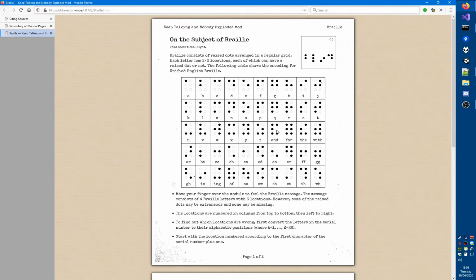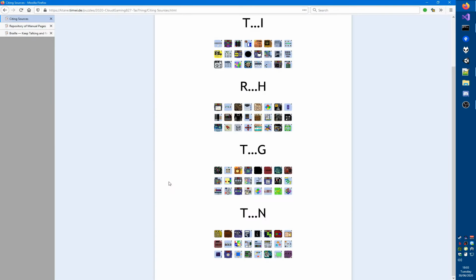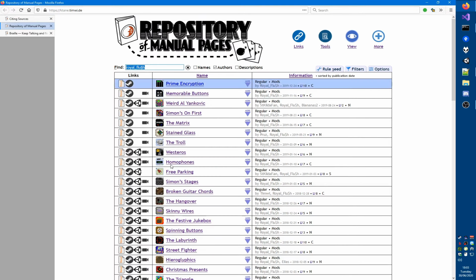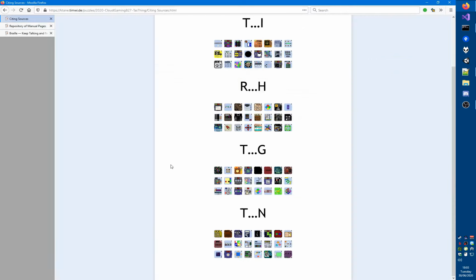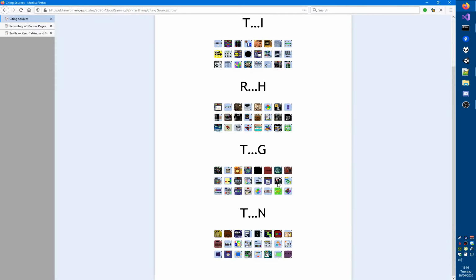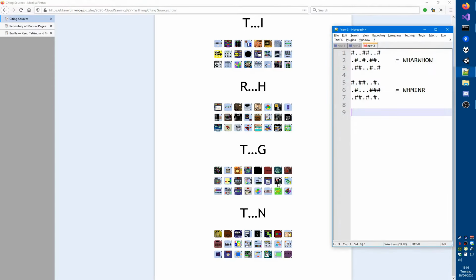So let's see if I can... okay, so far we've always had WH at the start, so I think I'm gonna continue with this. Let's see, I think this is Tasking, but I'm gonna just quickly check. Okay, TW Gaming also fits that bill. So let's see what TW Gaming modules there are. Let's see if any of them are there. Abstract Sequences is this sort of tan colored, we don't have that. Then we have this, aha! That one, Alliances, is actually there. And then we have Extended Password, which is not there. Okay, so for now, I'm going to mark this with an @ sign.